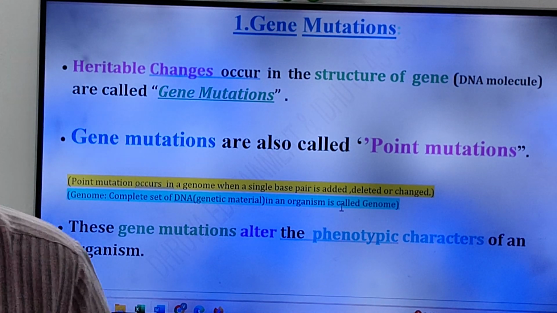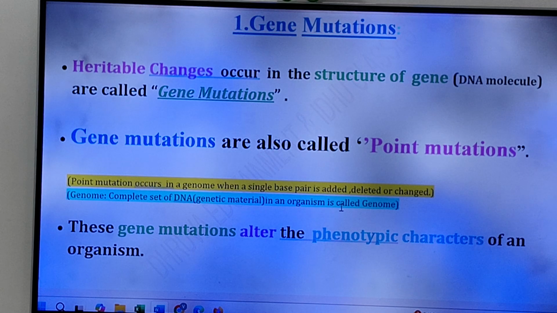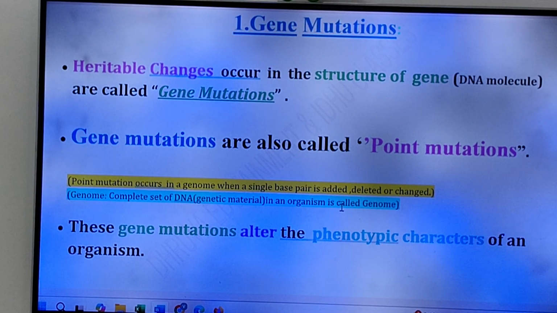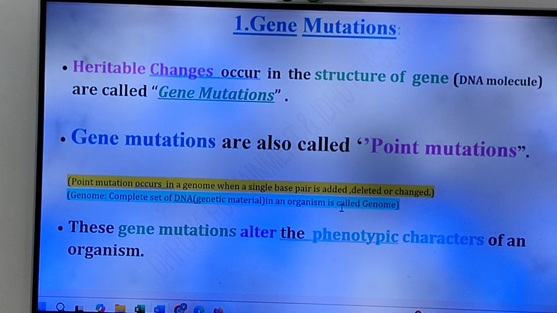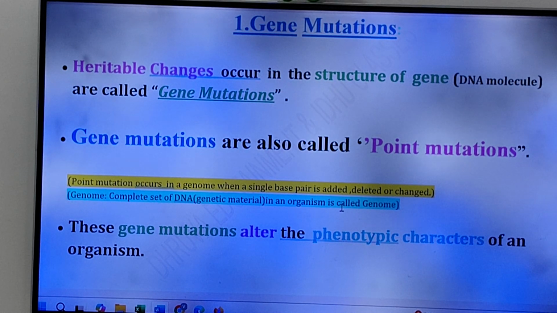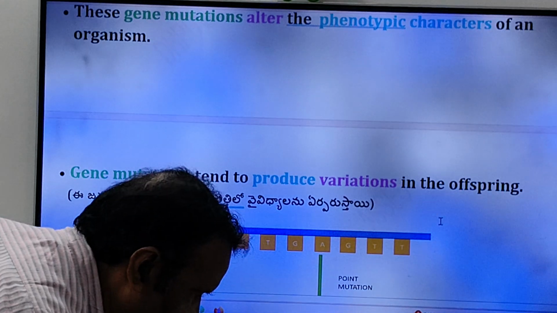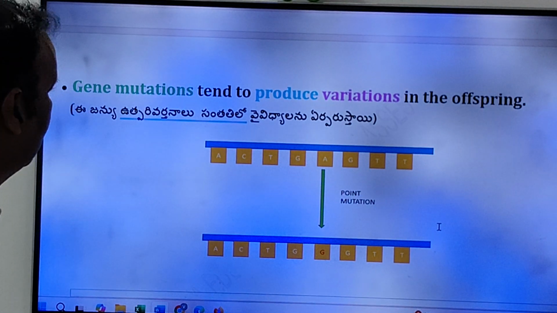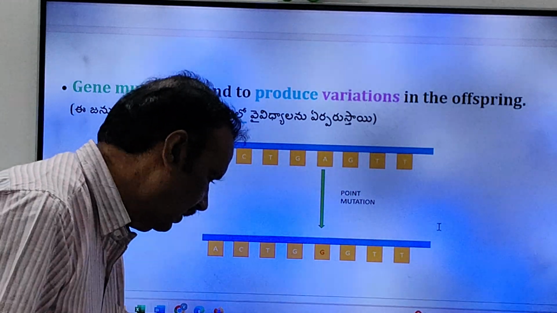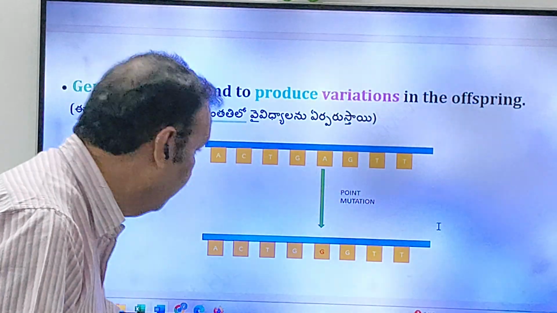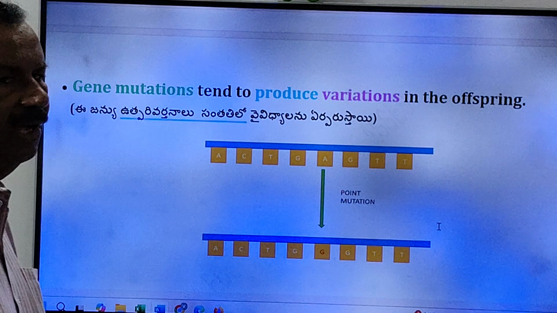So due to gene mutation, what happens? These gene mutations change or alter the phenotypic characters of the organisms. Due to mutations in the gene, in the DNA molecule, they alter the phenotypic characters of an organism. This leads to evolution. These gene mutations tend to favor variations in the offspring.